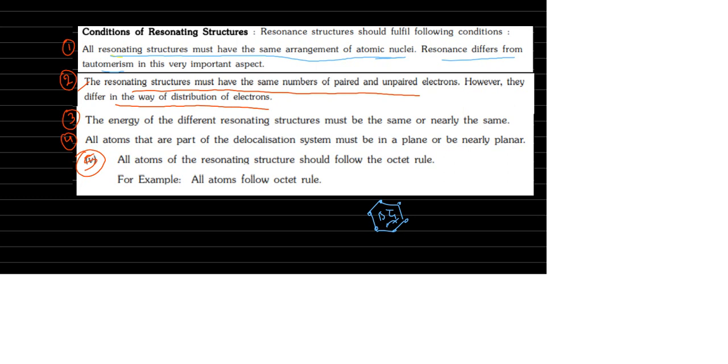You can count the number of unpaired electrons and paired electrons here. Both are the same. See here, how many sigma bonds? 1, 2, 3, 4, 5. Here also 5 sigma bonds. So like this.